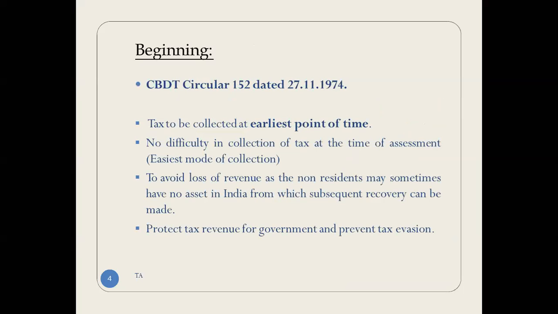Why is TDS there? Because as per CBDT Circular 152 dated 27 November 1974, tax is to be collected at the earliest point of time. The government finds no difficulty in collection of tax at the time of assessment, and this avoids loss to revenue. This also protects tax revenue and prevents tax evasion. So TDS is an easy tool to collect revenue.